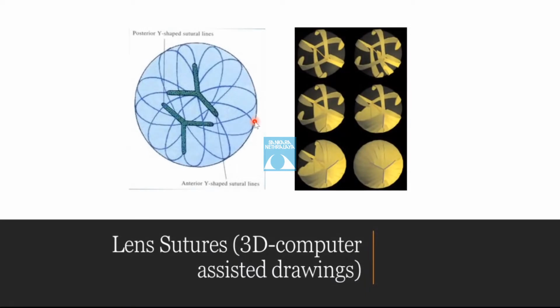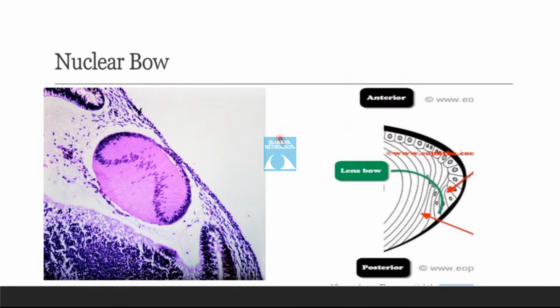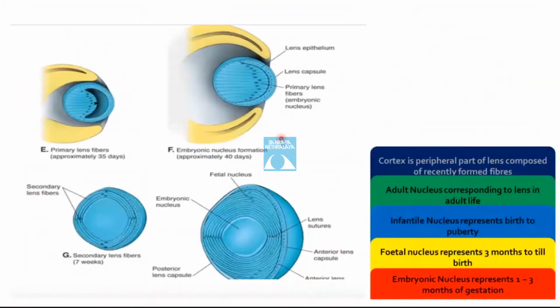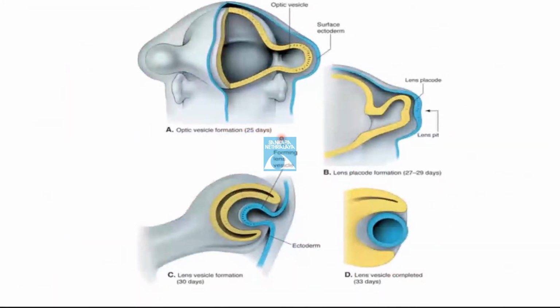Can I just interrupt for a second? Yes, sir. At the formation of the optic vesicle stage, if you go back a few steps, at this stage here, as you can see, the lens vesicle is forming inside. And that is the stage when certain genes kick in, like the PAX6 gene and the SOX2 gene.